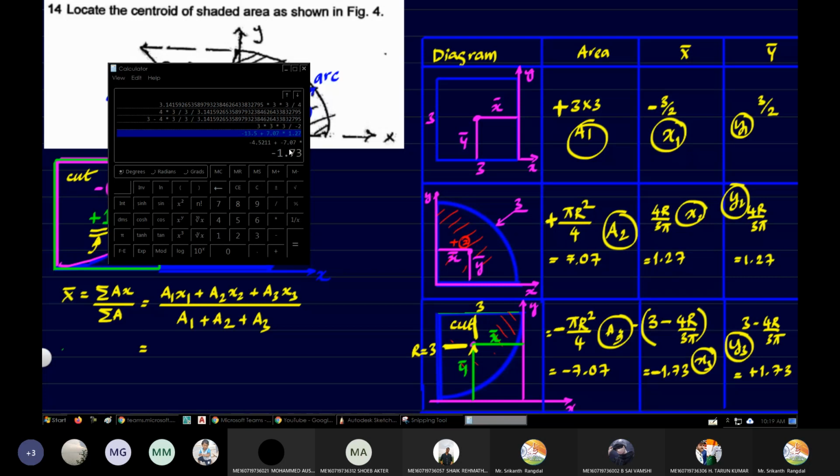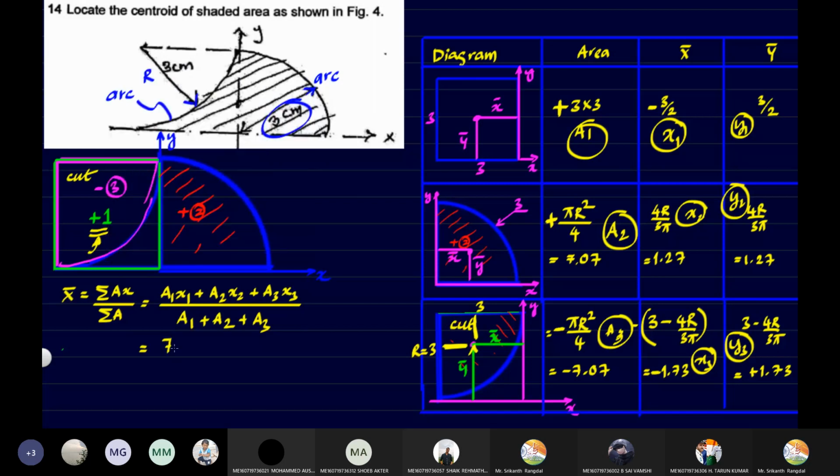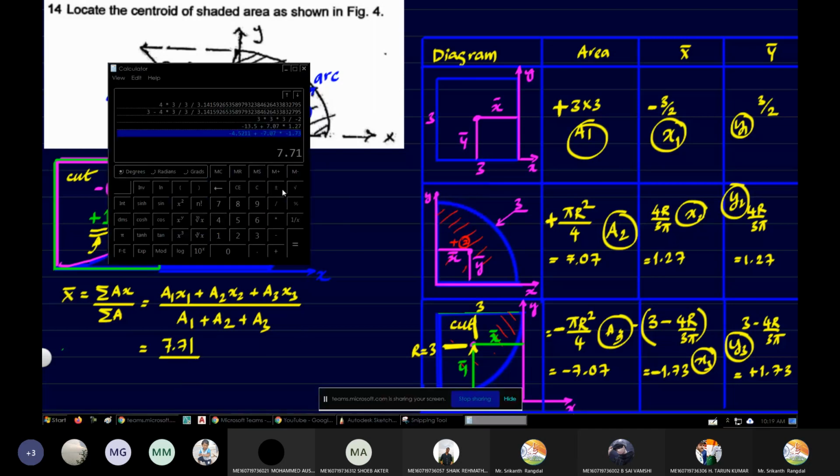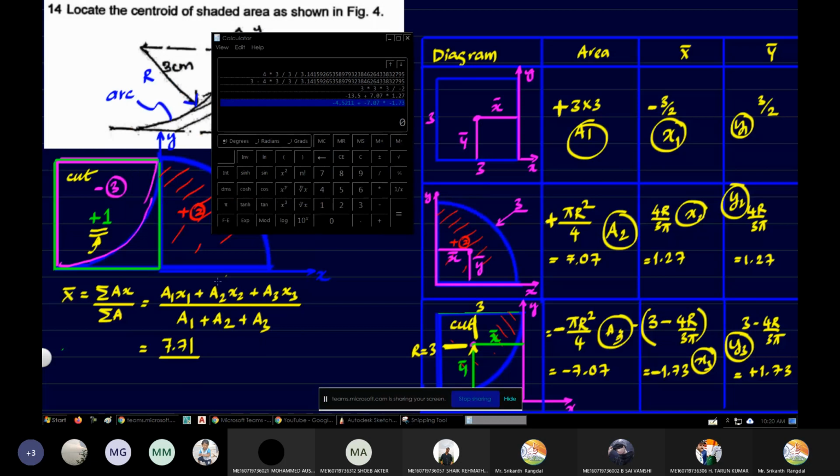So minus into minus actually becomes plus over there. Fine. So when we add all of them, the result of the numerator is 7.71. Anyone else is getting the same result? Please confirm. Same you are getting or different?